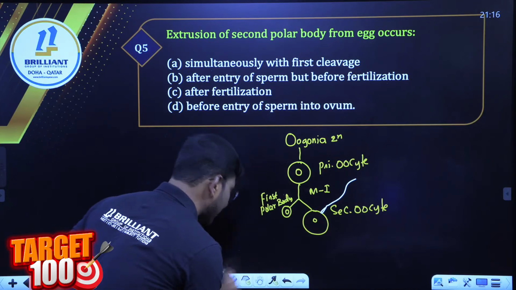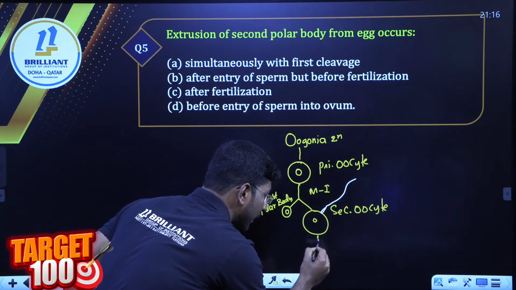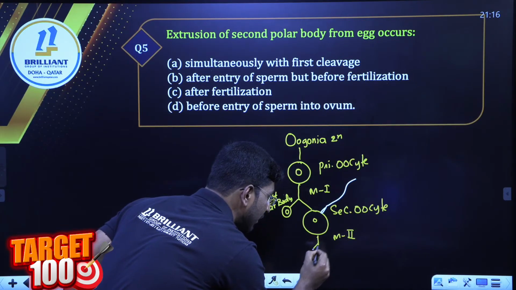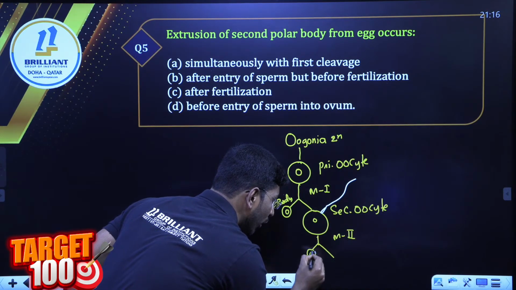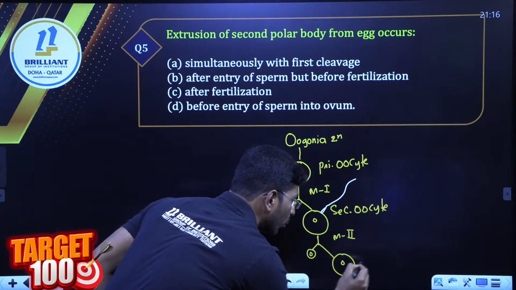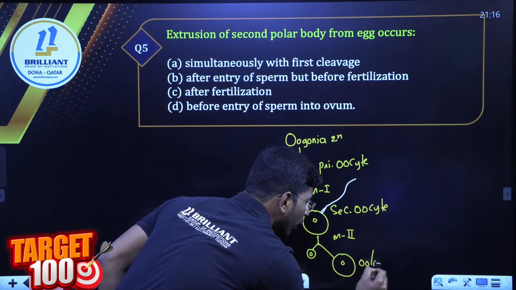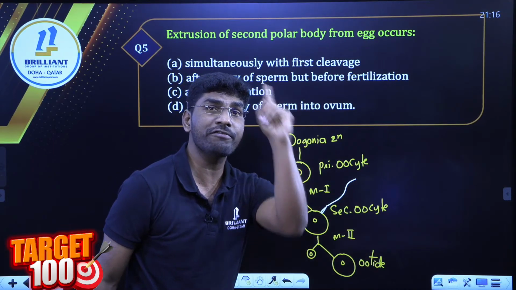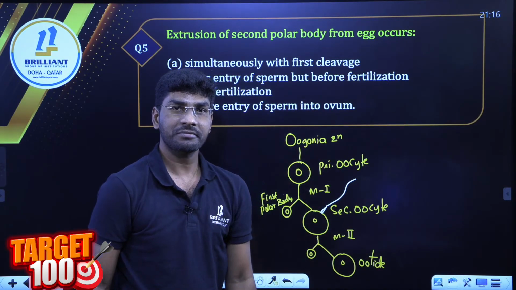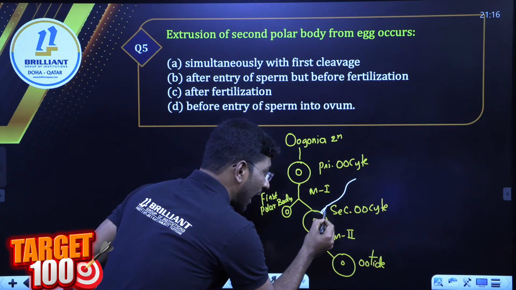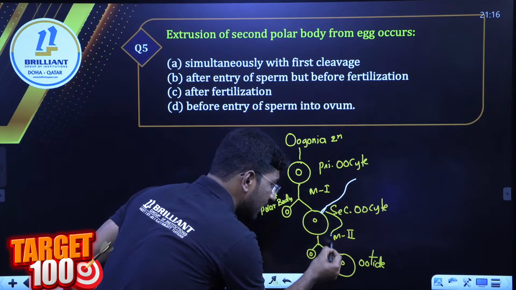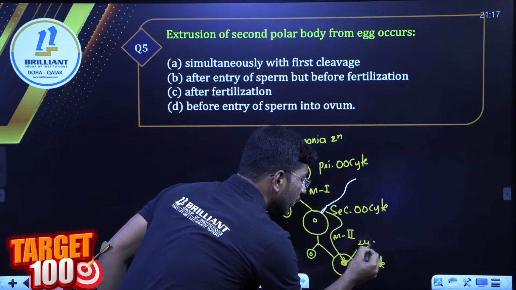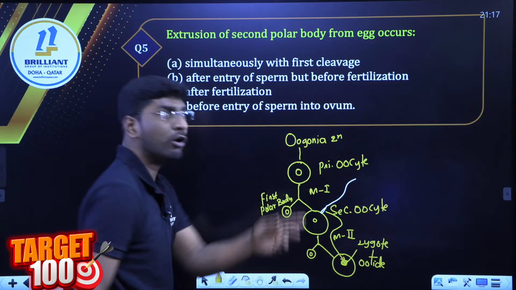So when it completes meiosis 2, can anyone of you answer me? What forms? Second polar body and also the biggest one, called ootid. So this ootid is actually the female gamete. Here the sperm is a haploid male gamete, that means its nucleus fuses with the female one to form the zygote. This process takes place in the fallopian tube.